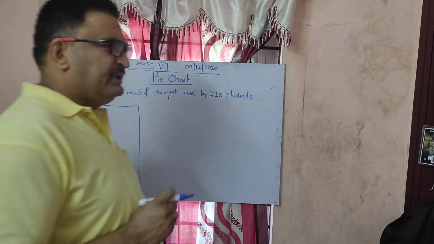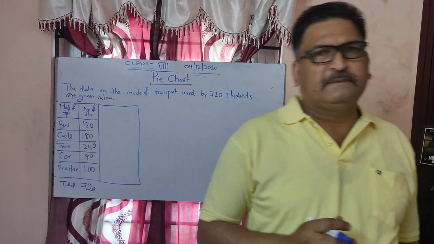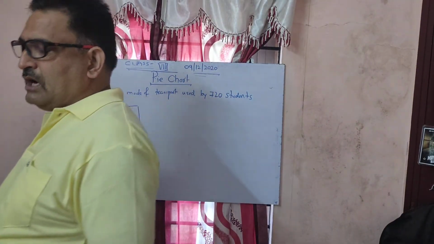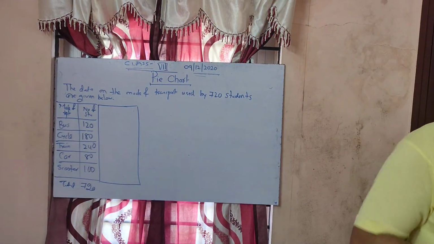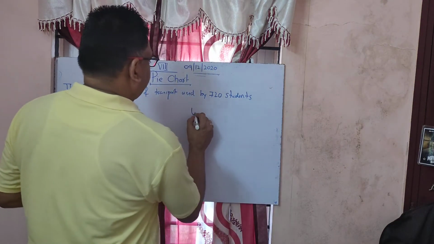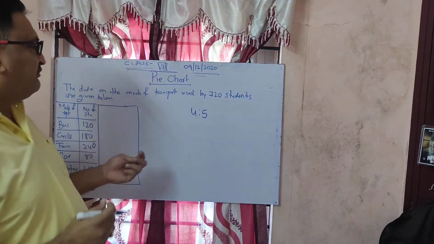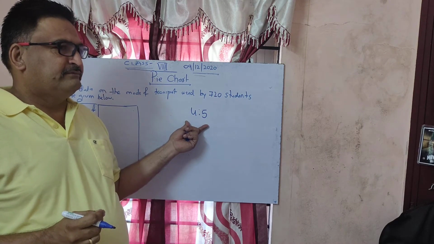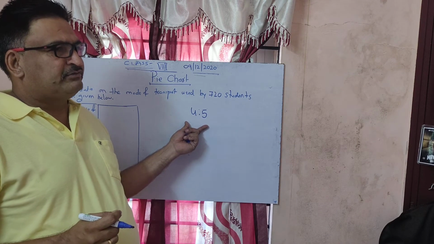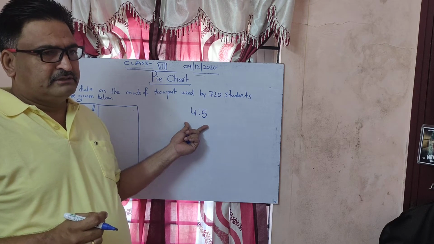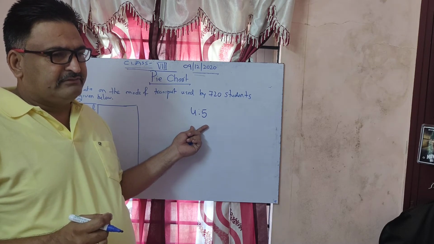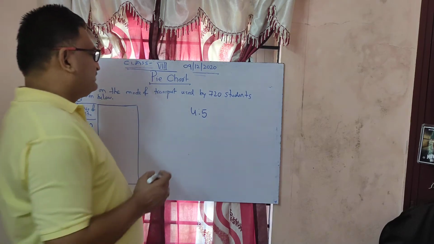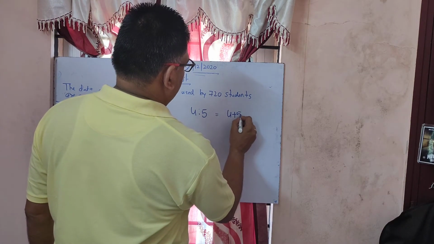You might remember how to convert: if two angles are distributed in the ratio 4:5, and you want to find each angle, first you have to add both terms, that is 9.